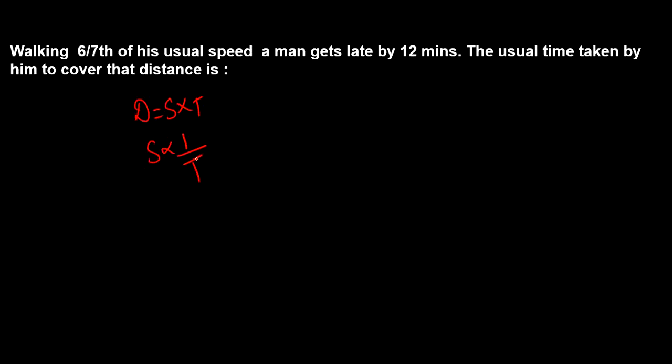So this is a fact. If your speed is more, time taken will be less, right? So here what he has done, he is walking 6/7 of his usual speed. So the ratio of original speed and changed speed is given as, original speed is given as 7/6, right?